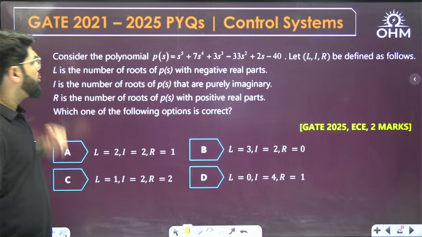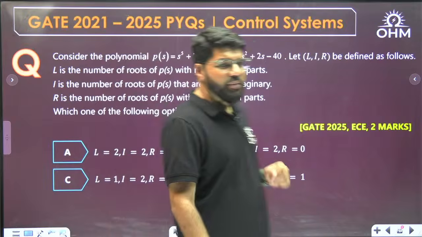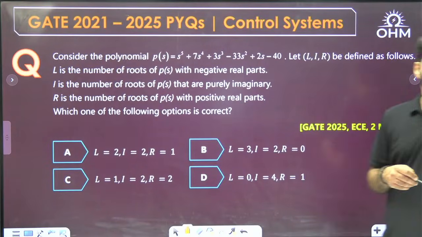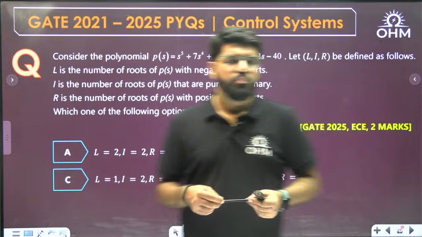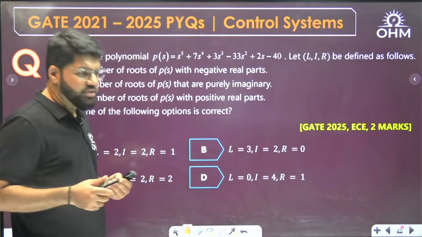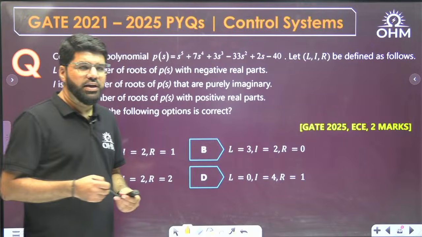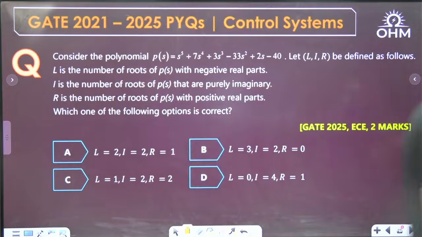L is the number of roots of P(s) with negative real parts, that is the number of roots in the LHP. I is the number of roots of P(s) that are pure imaginary, the imaginary roots, and R is the number of roots of P(s) with positive real parts. Which one of the following options is correct? That means we need to calculate the values of L, I and R.